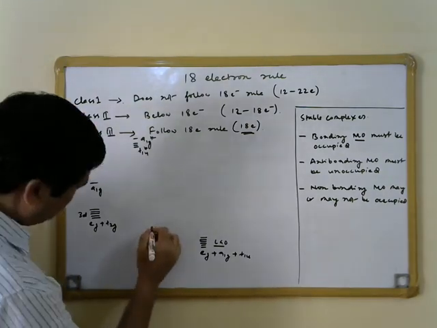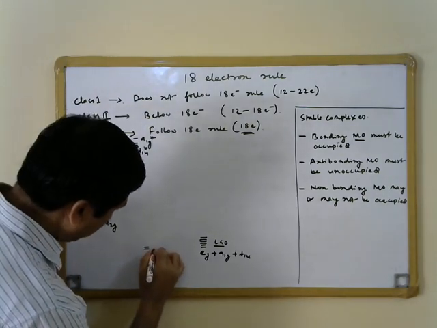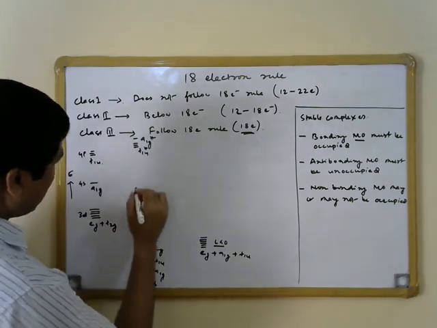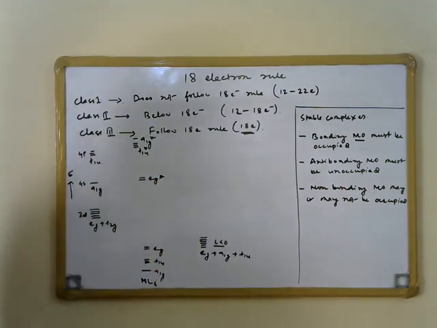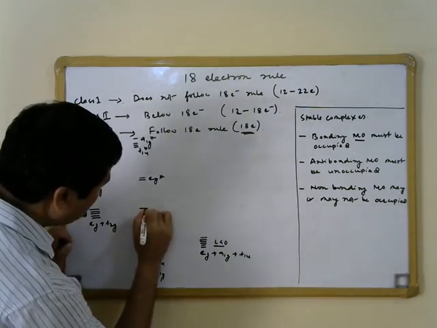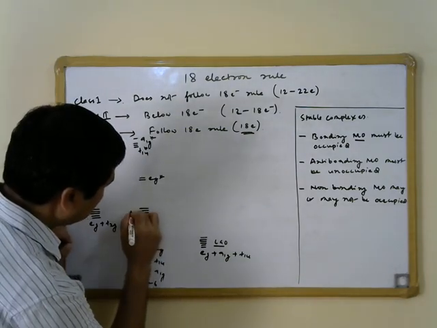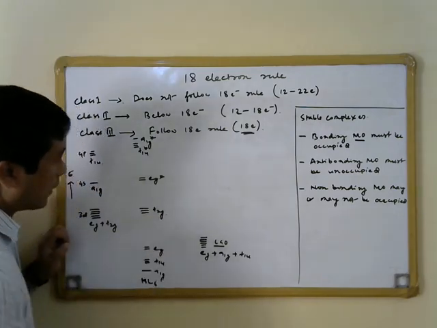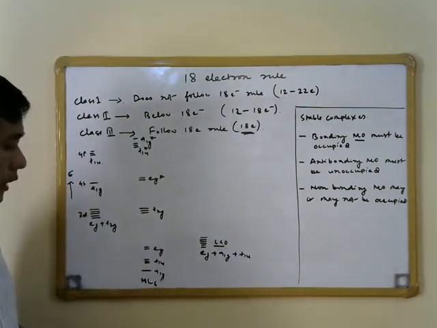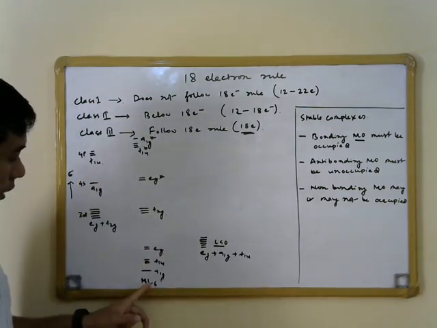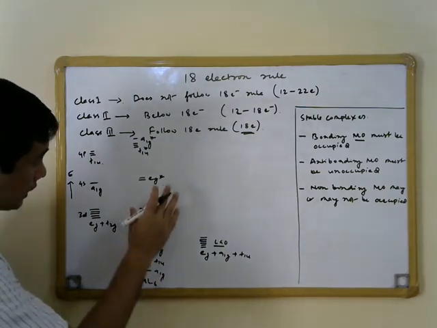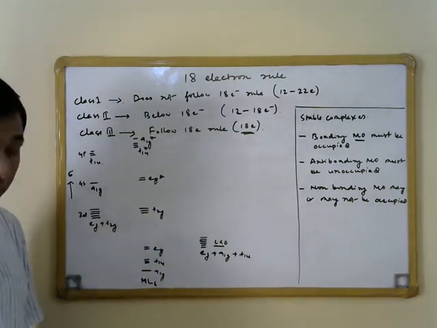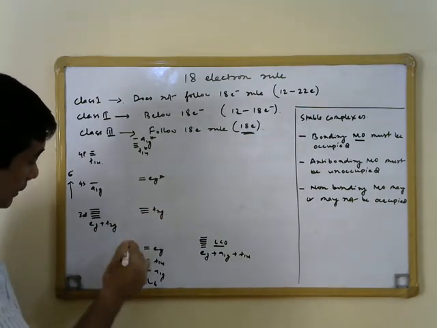Then we have EG bonding and then EG antibonding, and we know that the T2G set remains non-bonding in case of octahedral complex with only sigma bonding over here. So this is the typical molecular orbital diagram for such a complex.